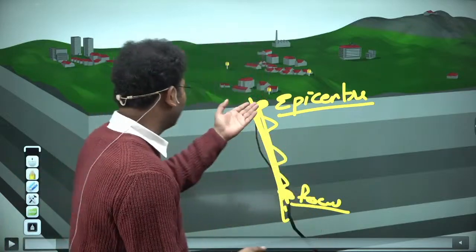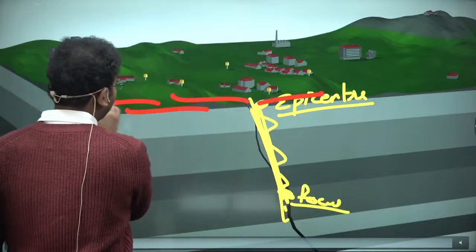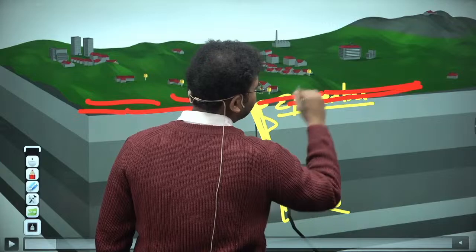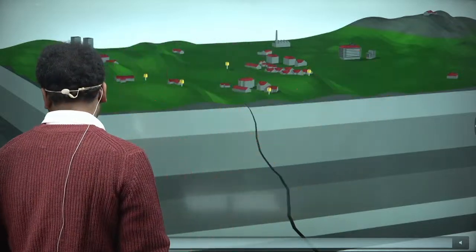Now once they come onto the surface, they start to dissipate some other set of waves. Now these set of waves are called as surface waves, right? So we have two different set of waves.